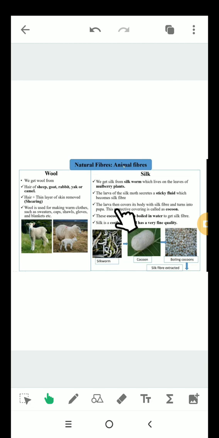The larva then covers its body with silk fiber and turns into pupa. This protective covering is called a cocoon. These cocoons are then boiled in water to get silk fiber. Silk is a costly fiber and has a very fine quality.